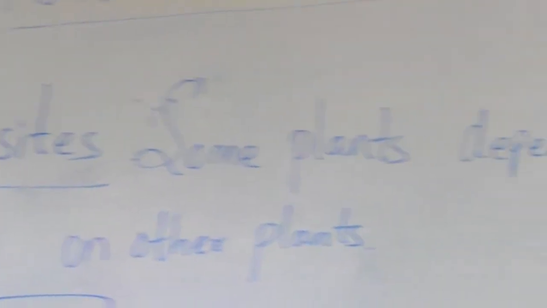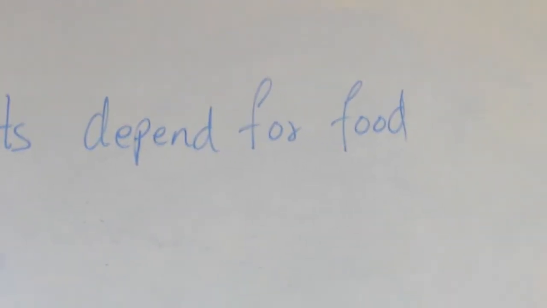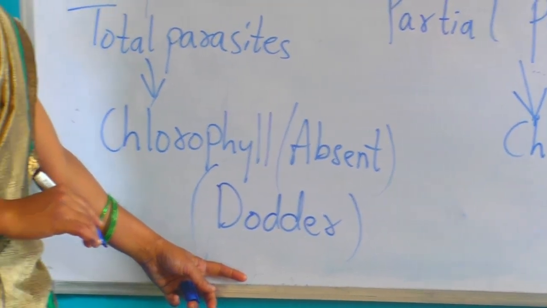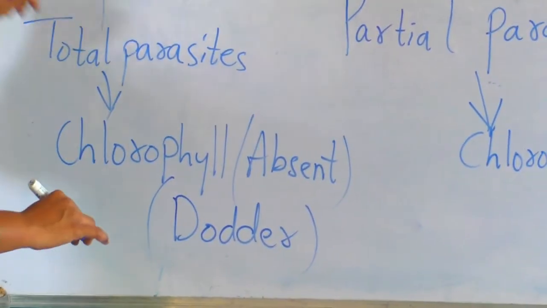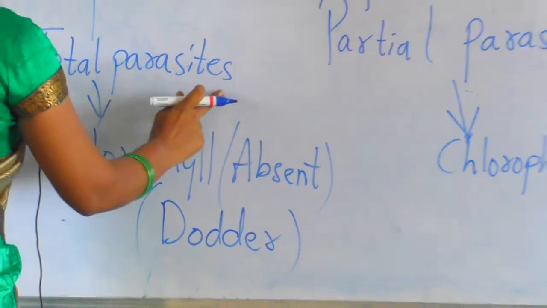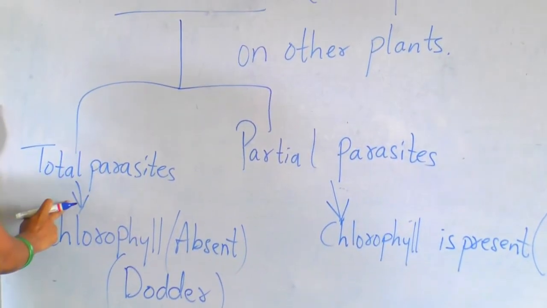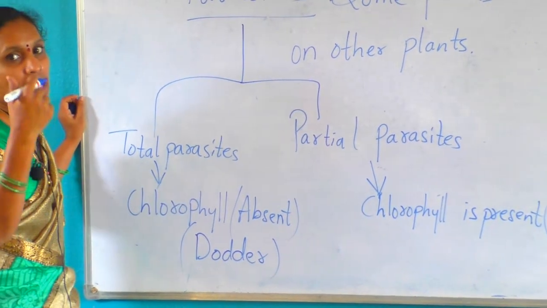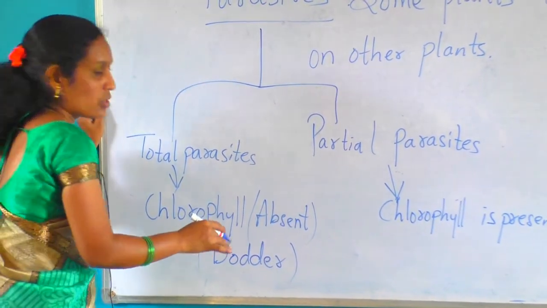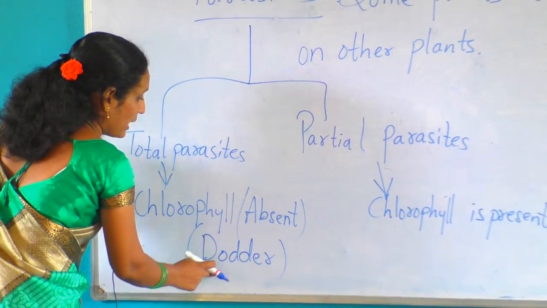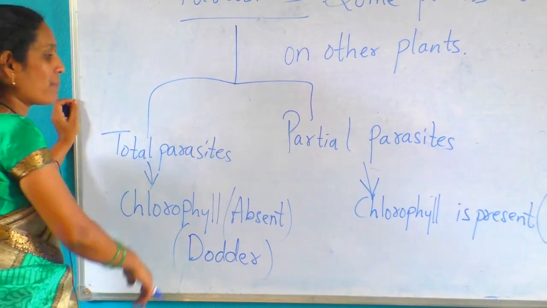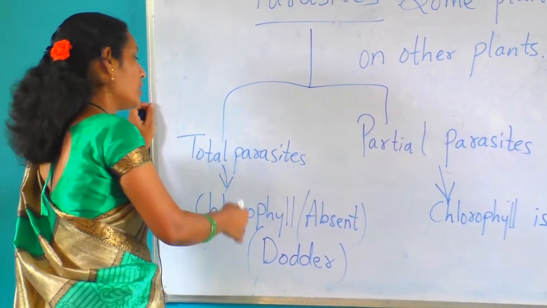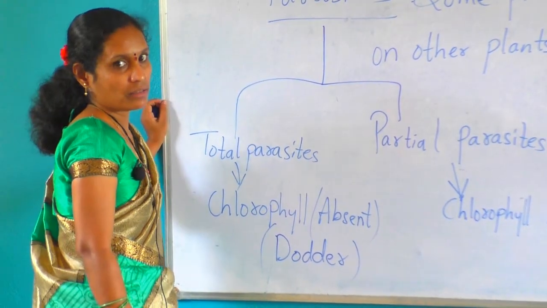Example, dodder. Example, dodder plant. Are you getting it now? Parasites have two types, total parasites and partial parasites. In total parasites, chlorophyll is not present in the plant. The chlorophyll part is completely absent. So the example of this plant is the dodder plant. Here chlorophyll is absent. For that reason, this plant cannot make its own food. It depends on other plants.